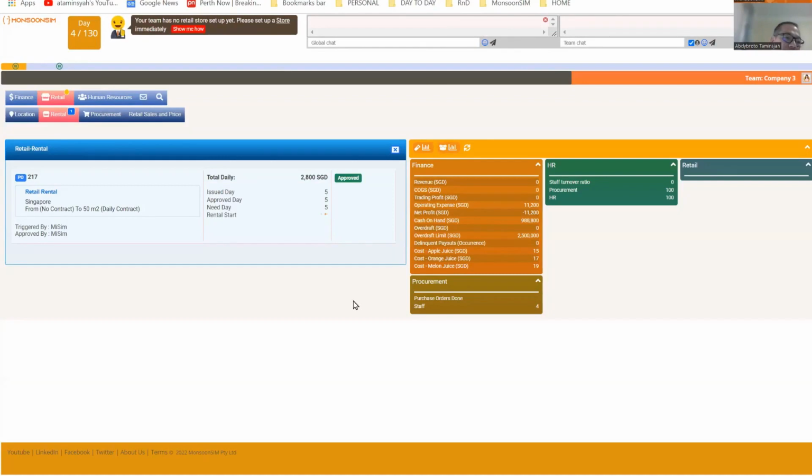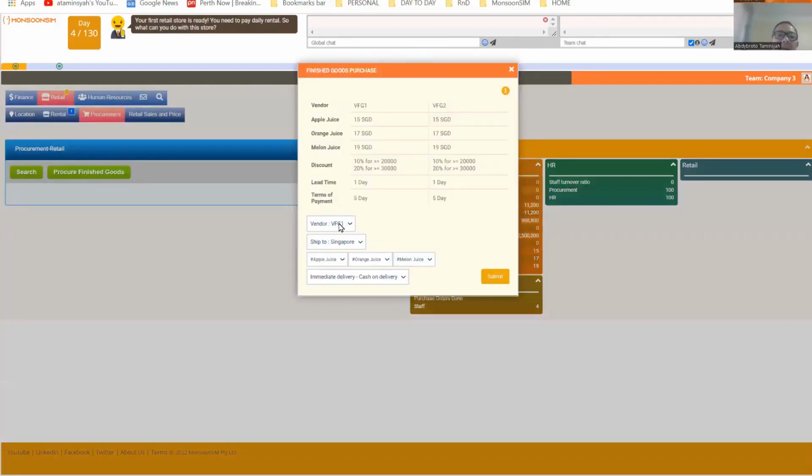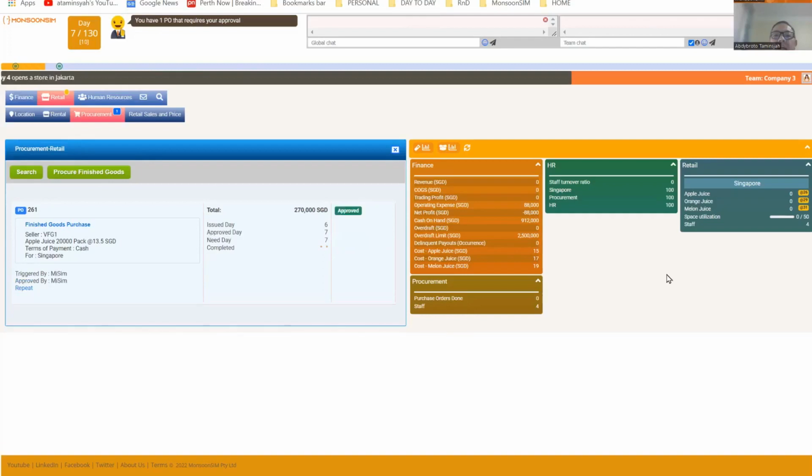I have started a store in Singapore. Now I can buy some goods into Singapore. Let's say I buy 20,000 packs of apple juice to Singapore. And if you look at my store in Singapore, I have made a purchase. I purchased 20,000 packs of apple juice, and it should be coming.